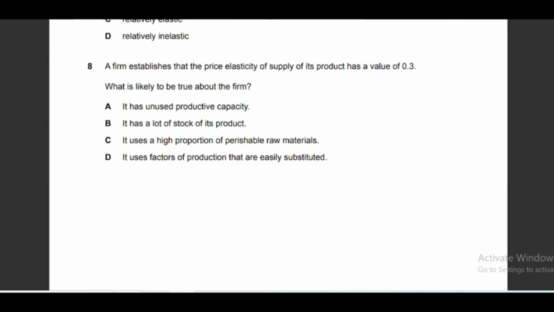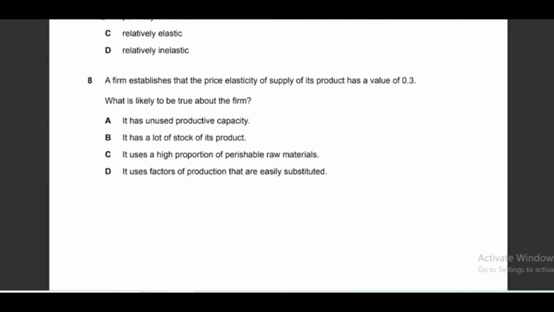Now moving to another question, question number 6. A firm establishes that the price elasticity of supply for a product is 0.3. What is likely to be true about the firm? When price elasticity of supply is 0.3, it means it is inelastic supply. Inelastic supply means a greater change in price will lead to a smaller change in quantity supplied. So you have to find out which of these options will make the supply inelastic.